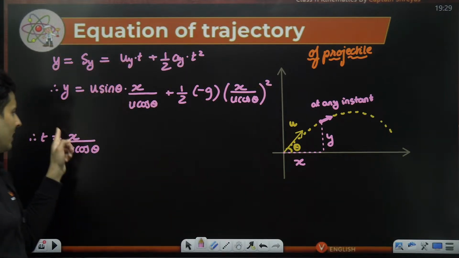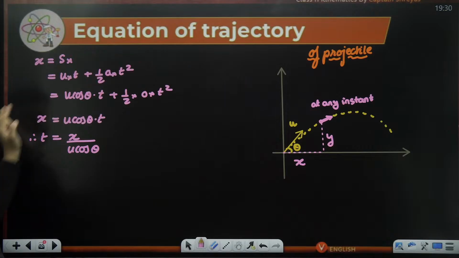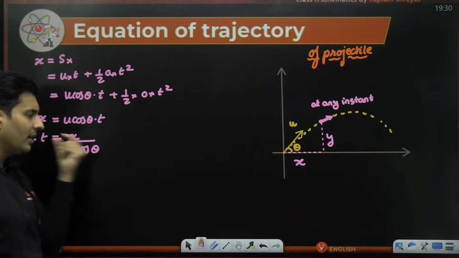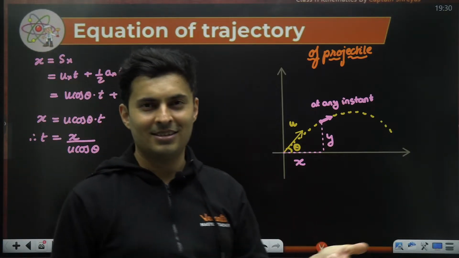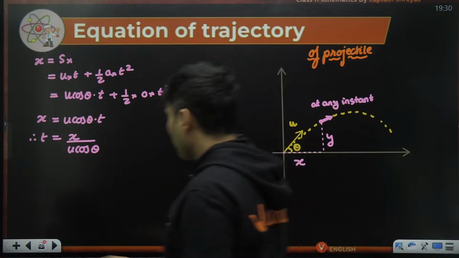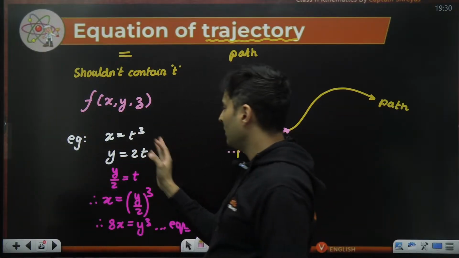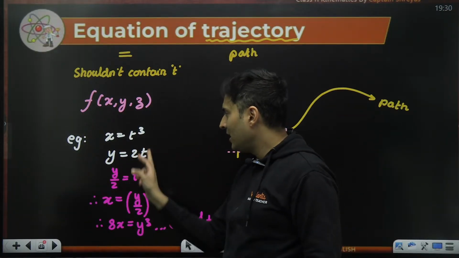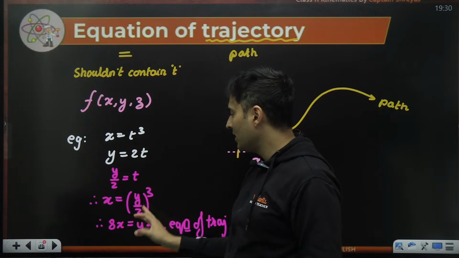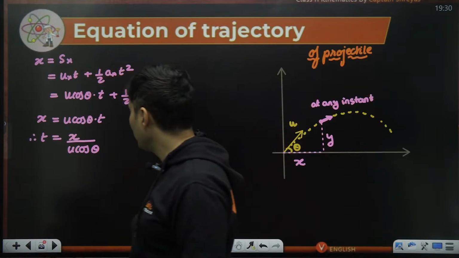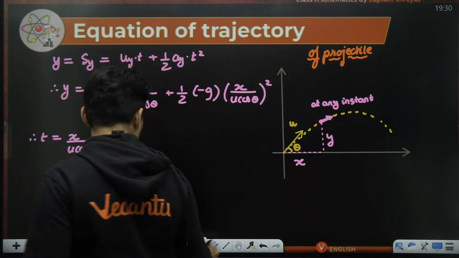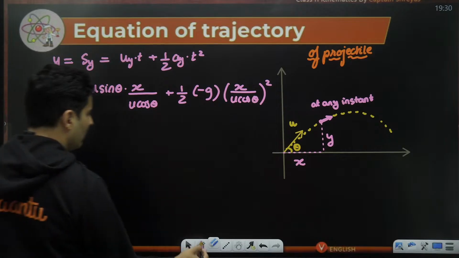Wherever time was there, I need to eliminate it. That's the reason why I first figured out what the time in general is, so that I can substitute. I wrote what time is and then put that value of time in this equation. So that's what I'm doing here, trying to eliminate time. Okay, so I don't need this anymore.